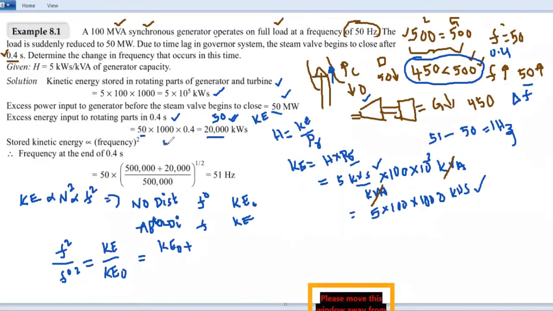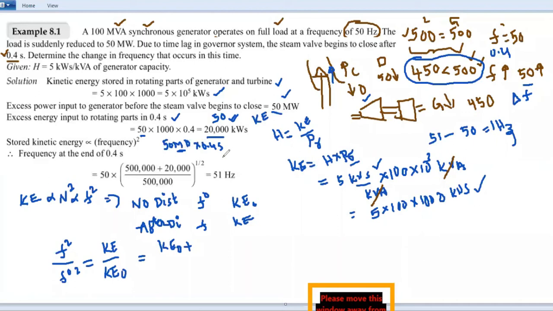It is given by 50 megawatt, but we want it in terms of kinetic energy. Kinetic energy units are kW seconds, and that is power multiplied by time. The time is 0.4 seconds. That means 50 megawatt multiplied by 0.4 seconds. But we want it in terms of kWs, that's why the megawatt will be converted into kilowatts.